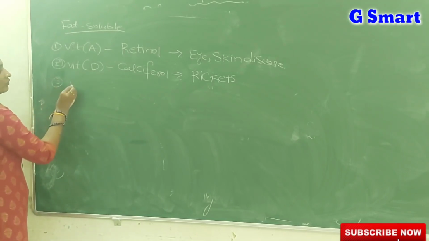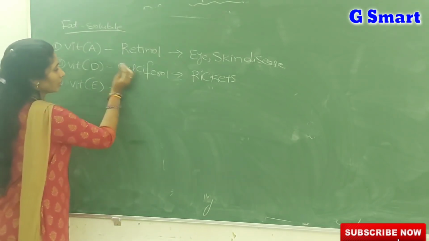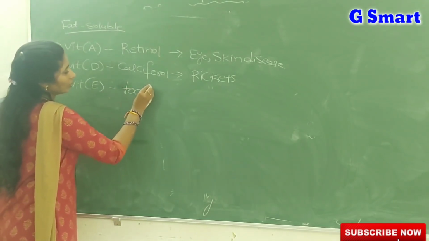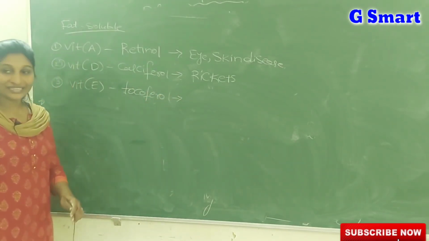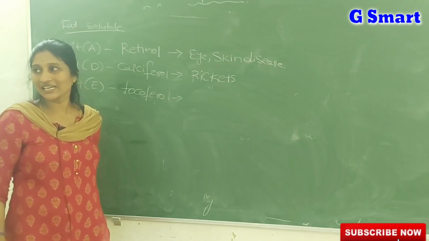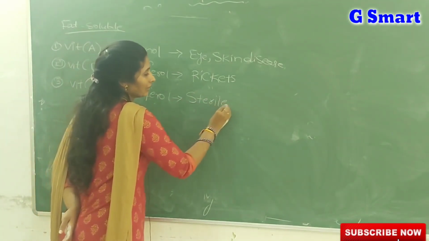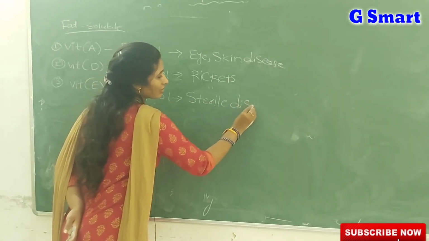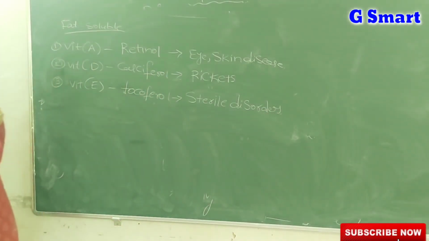And coming to vitamin E, we call it tocopherol. Vitamin E is called the anti-sterility vitamin. If vitamin E is low in our diet, it leads to the condition known as sterile disorders, meaning abortions in females and sterility in men.